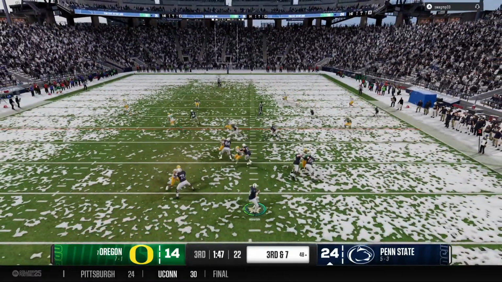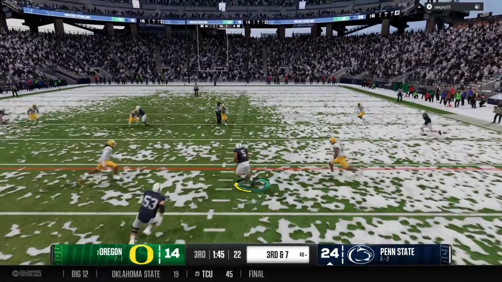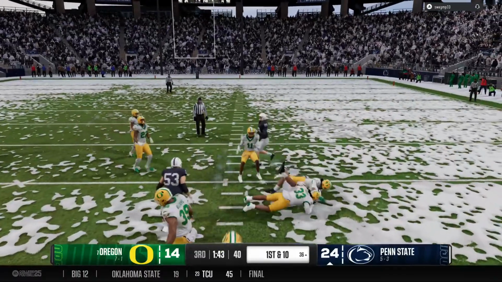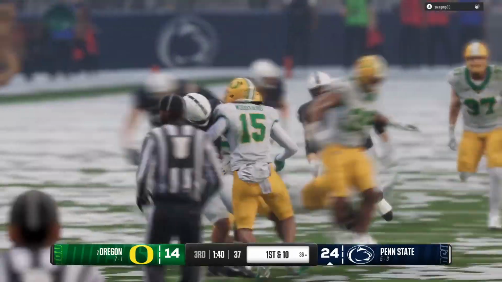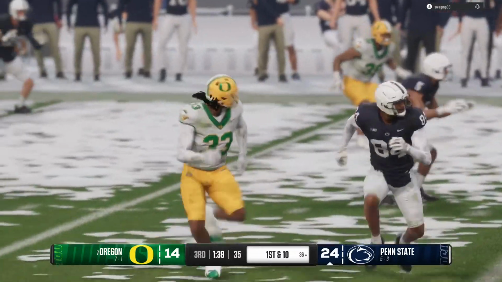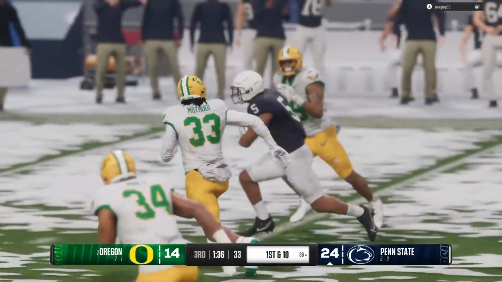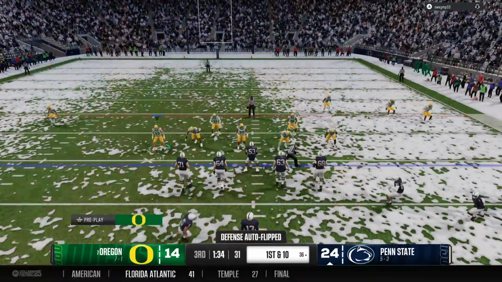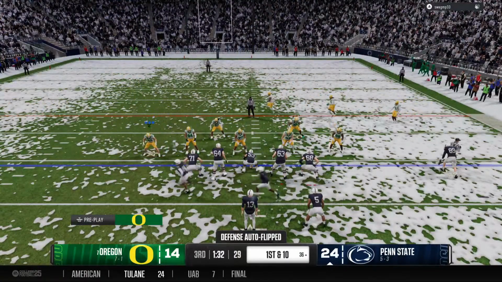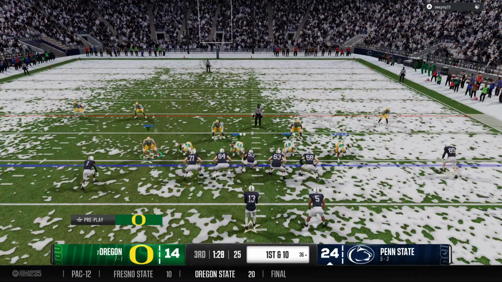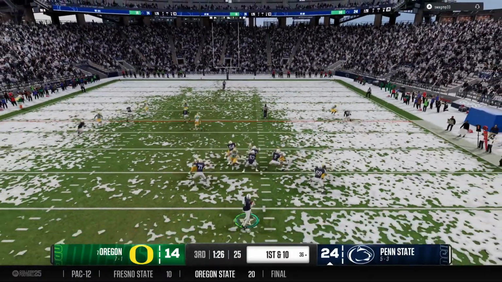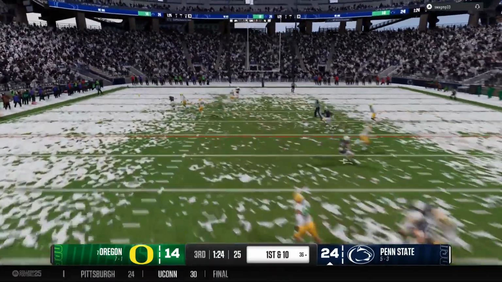Trying to move the sticks on third down through the air. It's complete. Putting together a real scoring threat here as they pick up the first down at the 36. The offensive coordinators put in countless hours every week trying to formulate and use different personnel groupings and shifts and motions to give their offense success on third down. You can tell in this game, this offensive coordinator has put in the work this week.